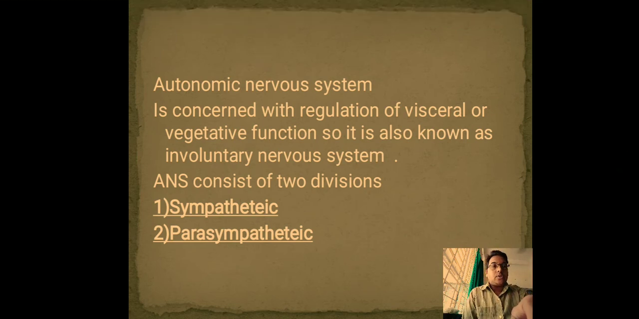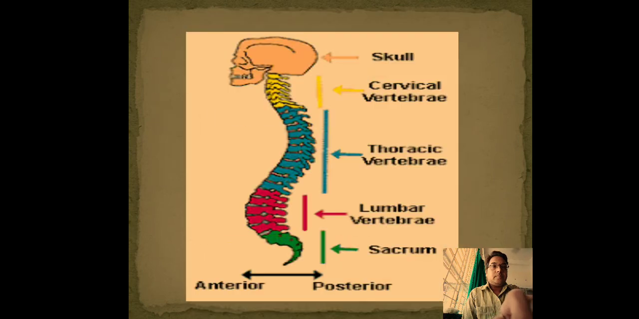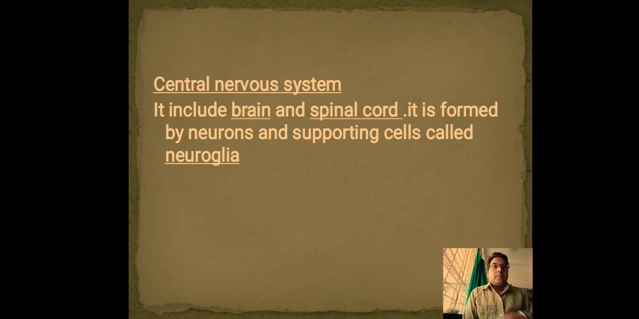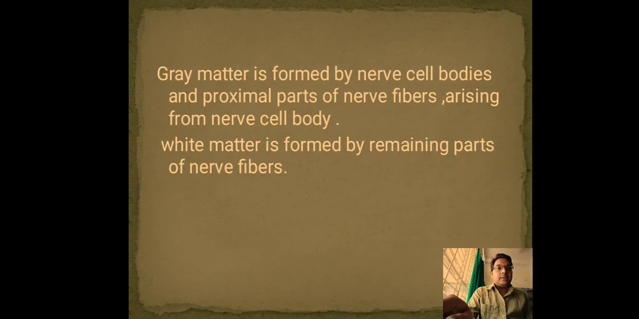So I hope you understood what we have discussed about the central nervous system, which includes brain and spinal cord. We have talked about the structures of brain and spinal cord arranged in two layers, gray matter and white matter. Gray matter is formed by the nerve cell bodies, and the remaining parts form the white matter.